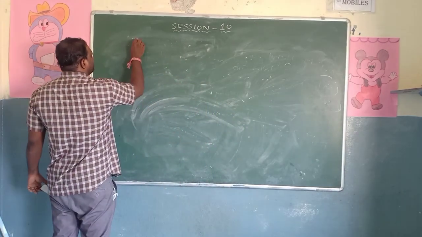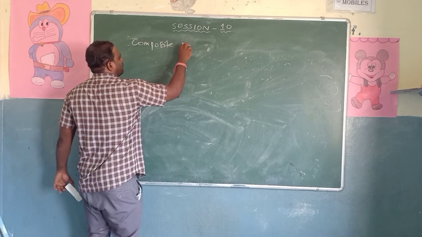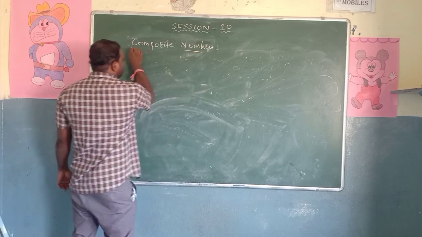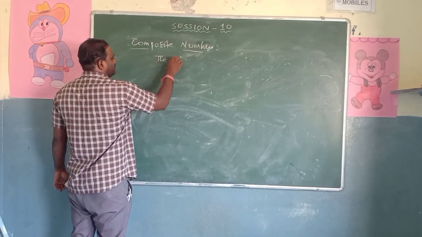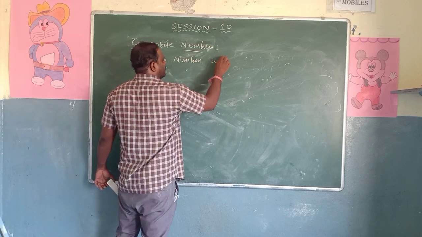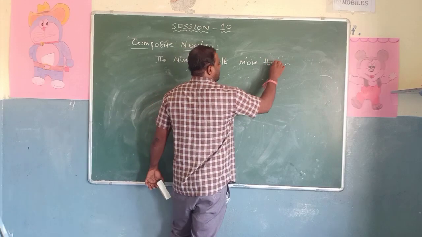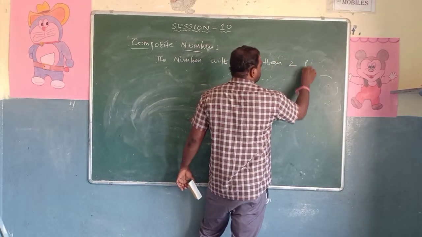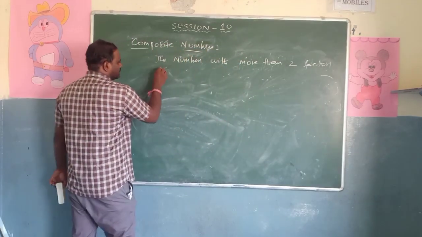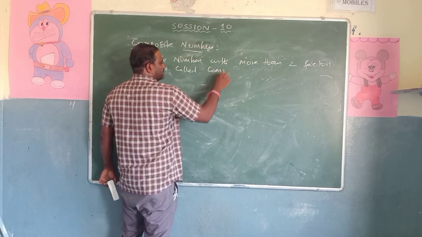What is the next definition? Composite numbers. For this I will give 2 definitions. The first definition is the numbers with more than two factors. The numbers with more than two factors are called composite numbers.